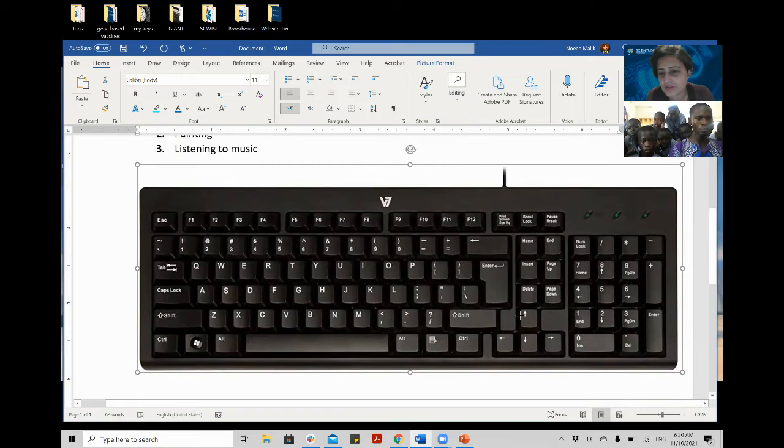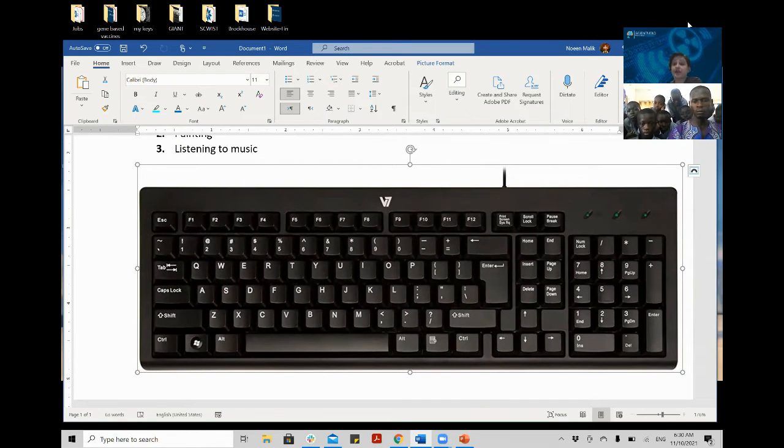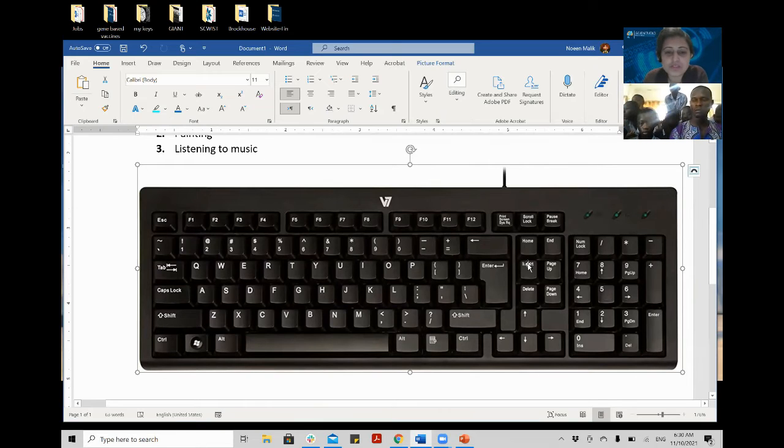Here you go. You see, this is how your keyboard looks like. If you are using a desktop computer right now, then this is how your keyboard looks like. Okay. So you see, here are the alphabets that I was pressing. Here is the space bar. You see, this is a big space bar. Nothing is written on this space bar. And this is what I was pressing.